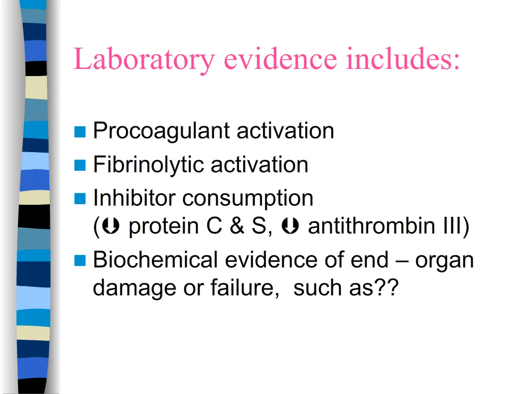What you have to think about when you're thinking about the lab values is that there's going to be both procoagulant activation and fibrinolytic activation. So you're going to see values from both of those systems showing that we're having coagulation and we're having lysis of clots. So it becomes very confusing to look at. It's very important that we're looking for end organ damage or failure. So in addition to what we've talked about, you'd want to look at BUN and creatinine, cardiac enzymes, liver enzymes, and other organ lab values.